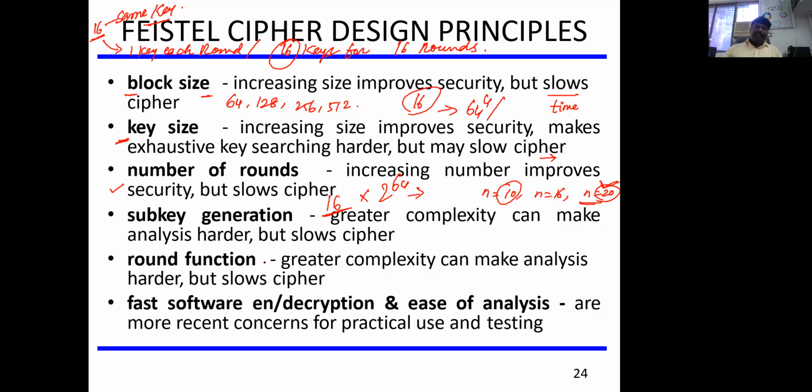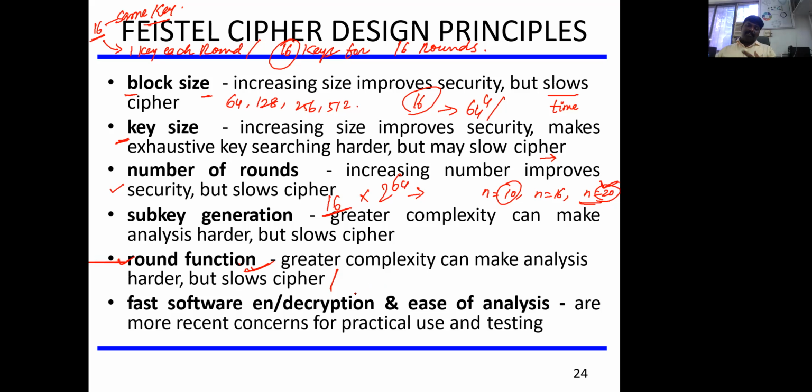Again, the next factor is the round function, right? Whatever mathematical function we use for encryption and decryption also matters. If you are using a simple XOR operation, there are chances that the plain text can be easily compromised.